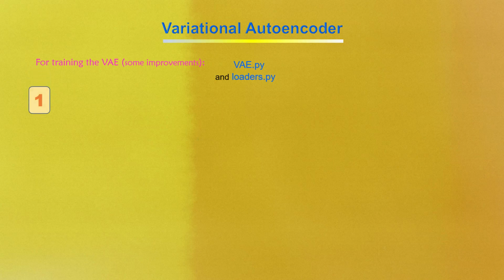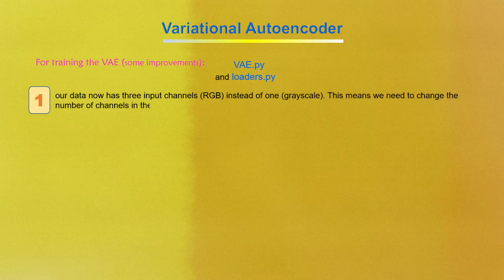For training the variational autoencoder, some improvements are to be done to two modules. They are vae.py and loaders.py. It will be shown in the coding part. The network architecture for the faces model is similar to the handwritten digits example, but a few improvements are to be done. Here we are using colored images, so our data now has 3 input channels, RGB, instead of 1, that is grayscale. This means we need to change the number of channels in the final convolutional transpose layer of the decoder to 3.